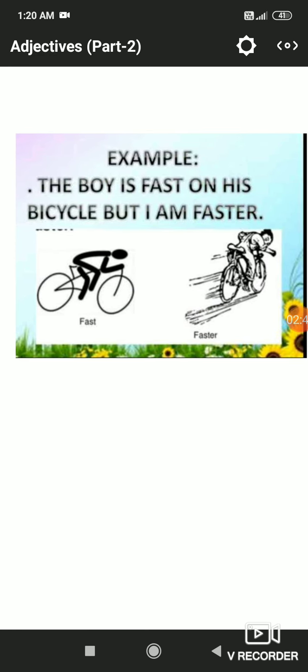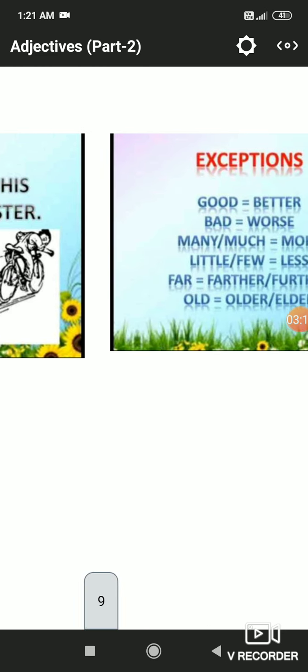Look here, the boy is fast on his bicycle, but I am faster. Two persons, two nouns are compared with each other, fast, faster, so it is the comparative degree. When we say that the boy runs fast, here is no comparison, positive degree. When we say that that bicyclist is running faster than the other one, then comparison is made between two nouns, so it is the comparative degree.